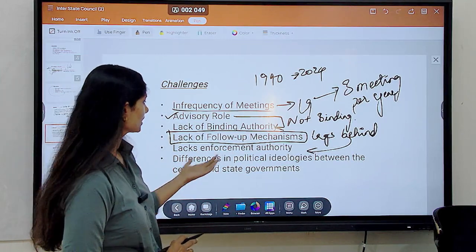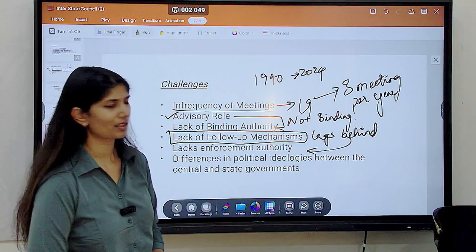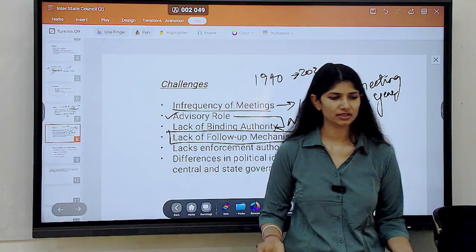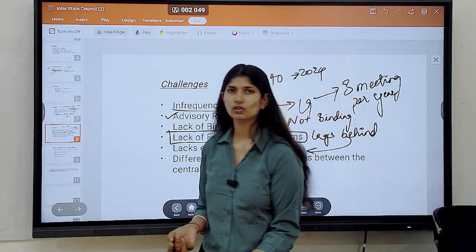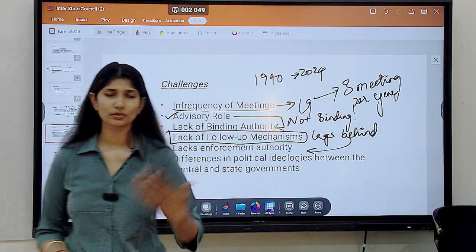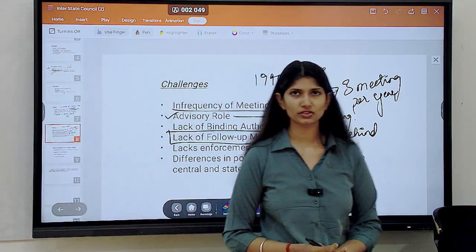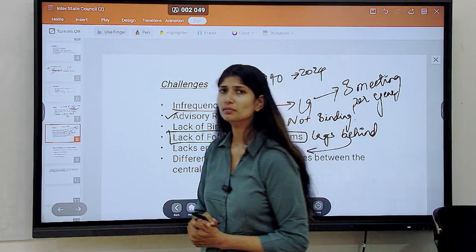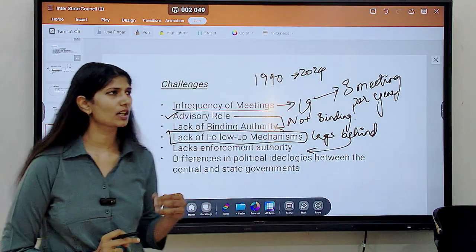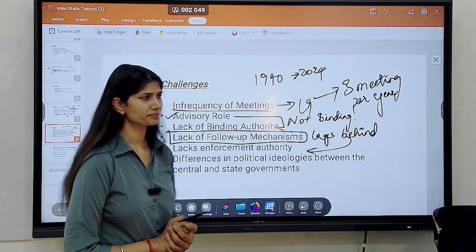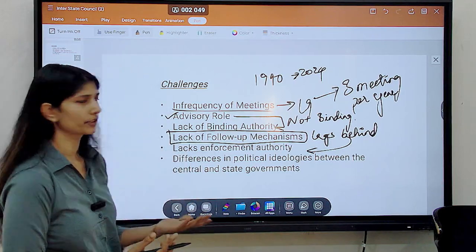Understanding. Another thing, which is a very common thing that happens, is the difference of political ideology between the center and the state. Like we previously discussed, the party in the center is not necessarily going to be in the state, and the reverse is also the same condition. Yeah. So because of this, these challenges have become difficult, and the functioning and importance of ISC is getting undermined. So what is the way forward?